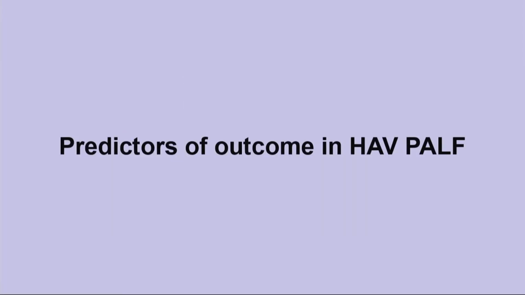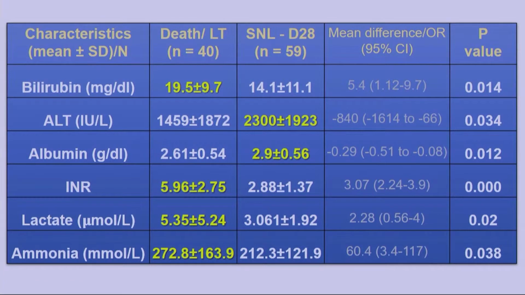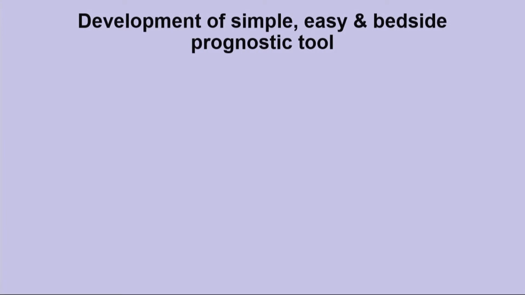Now, coming to the predictors of outcome in HAV-related pediatric acute liver failure. We found that the patients who died or underwent liver transplantation were significantly younger, with longer jaundice to encephalopathy interval, and a large proportion of patients having grade 3 or 4 hepatic encephalopathy, requiring intensive care for mechanical ventilation, as compared to those who survived with their native liver. The patients with poor outcome also had a significantly higher bilirubin, INR, lactate, and ammonia, with a lower ALT and albumin.